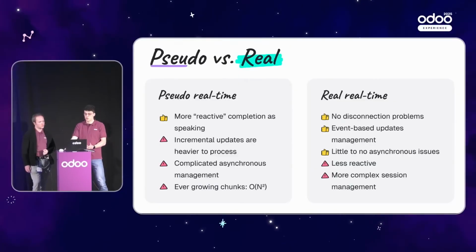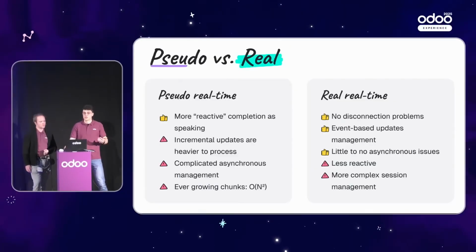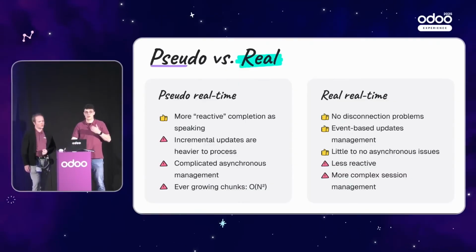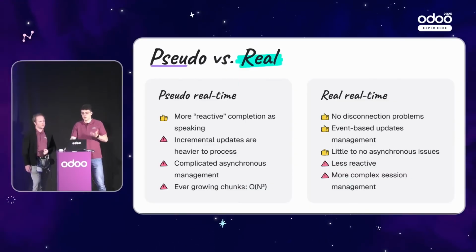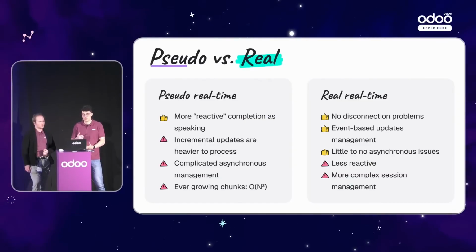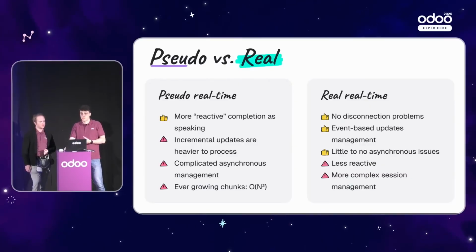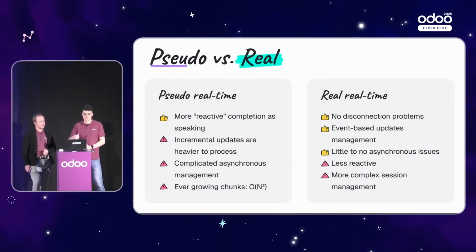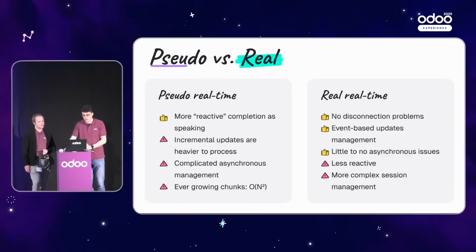And so now with the real-time, we have no more disconnection or latency problems. The events are based on the ones that we receive from OpenAI directly, and we have far fewer asynchronous issues, since we always receive events in order from the API. However, it's a bit less reactive, and the session management itself is a bit more complex, since we have to first establish the connection, and then we can start doing the transcription.